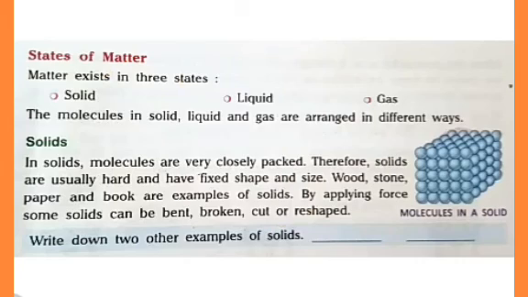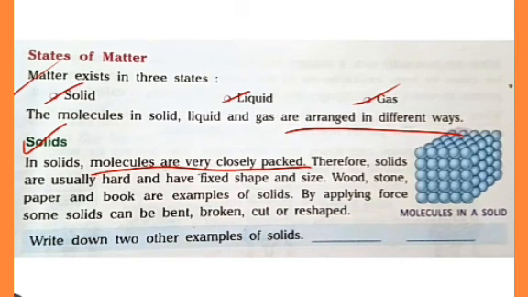As we have already seen, matter exists in three states. They are solids, liquids and gases. And the molecules in solid, liquid and gas are arranged in different ways. Let's study about the arrangement of molecules in different states of matter. In solids, molecules are very closely packed. They cannot move around. Therefore, solids are usually hard and have fixed shape and size. Wood, stone, paper, book, pen are some examples of solids.